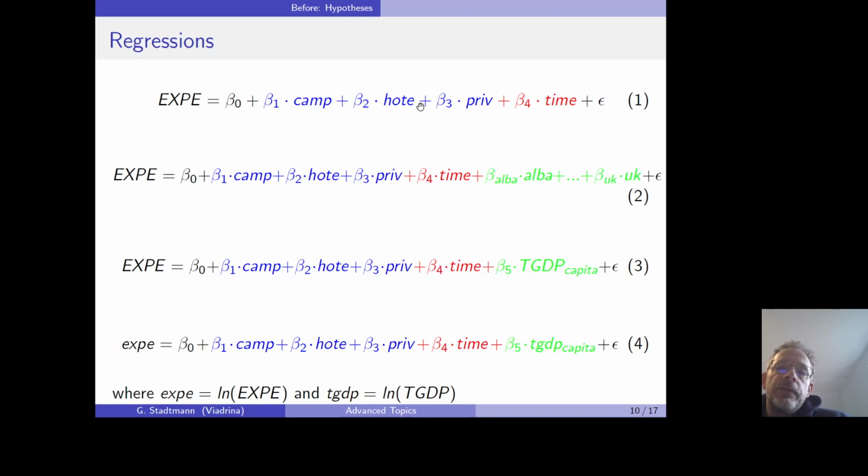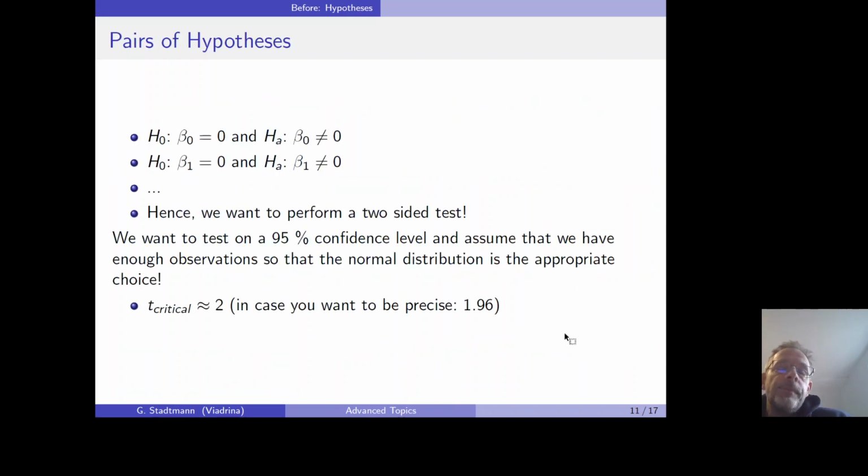So the blue stuff is related to where the person slept: camping site, hotel, or private room. Then we have a time trend, and the green stuff is related to the Balassa-Samuelson theorem. So these variables here are country specific. I would like to run the following pairs of hypotheses. So I would like to perform a hypothesis test.